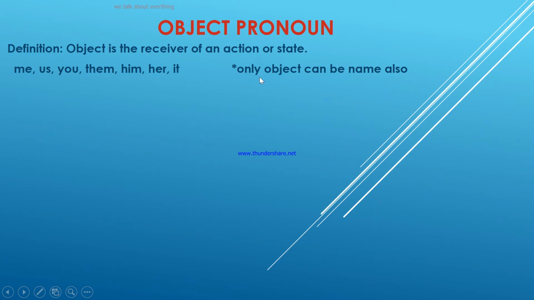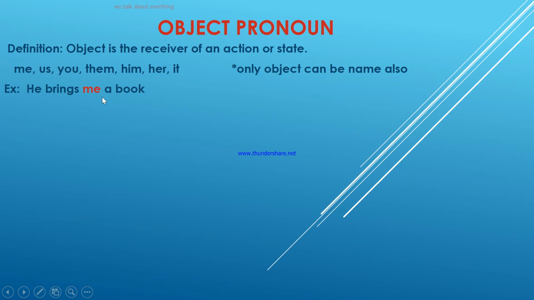There is a short note: an object can be a name also, right? Like, I talk to Jack. Jack here could be an object. This is only an object, but here we are talking about object pronouns, right? Let's use them in our own sentences. The first example is: He brings me a book, right?